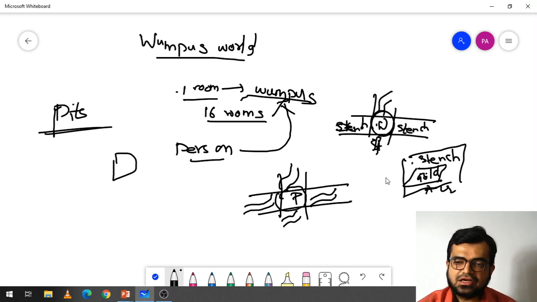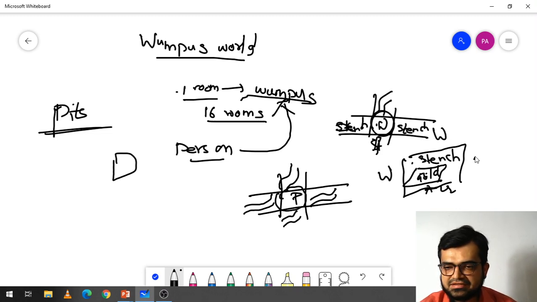I mean, if stench is there in the room where the gold is available, it shows that in the adjacent rooms, in any of the rooms, the Wampus can be here, or here, or here.